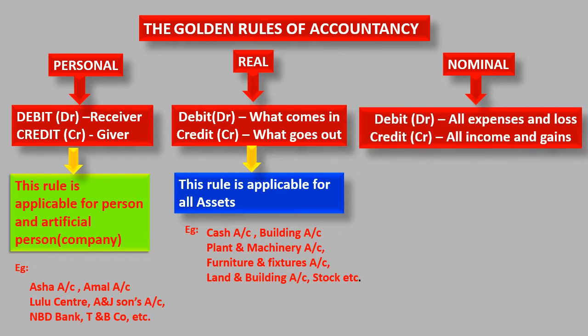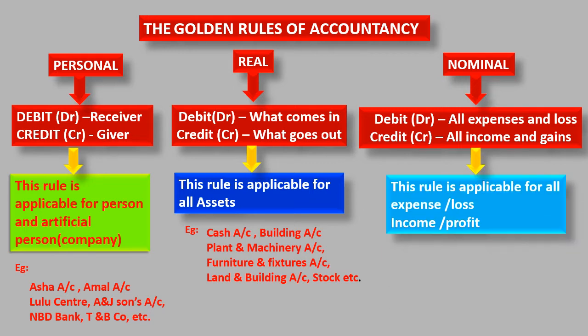Next we are going to discuss the nominal account rules. Debit all expenses and losses, credit all incomes and gains. This rule is applicable for all expenses, losses, incomes and profits.